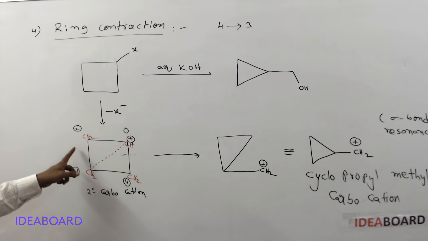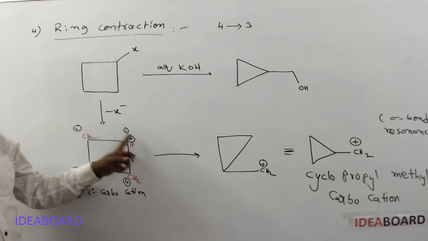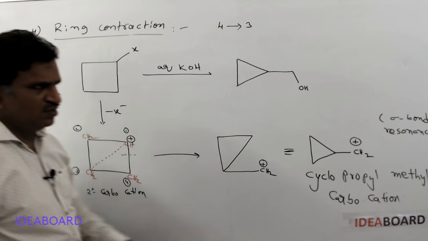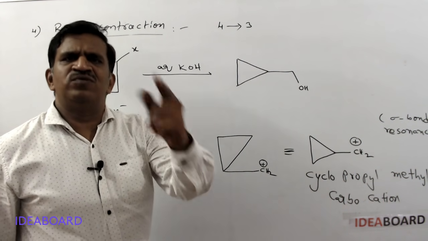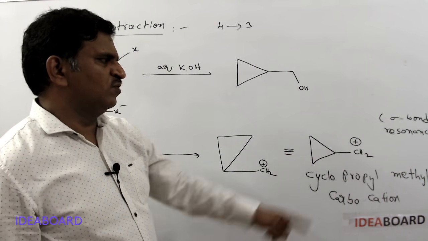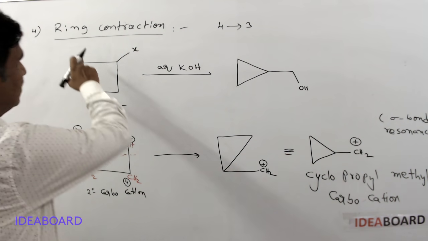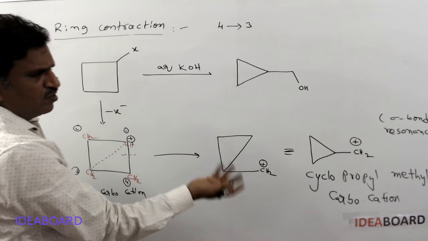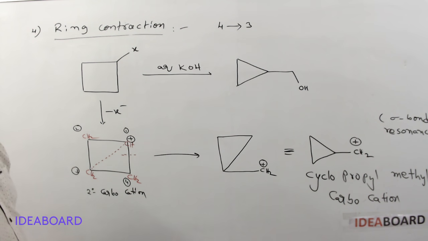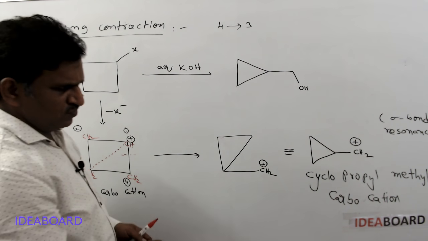So if you see this cyclobutyl secondary carbocation and this cyclopropyl methyl carbocation, the cyclopropyl methyl carbocation is always more stable. So the ring contraction occurs. If you get a normal cyclopropyl carbocation, it is not stable.